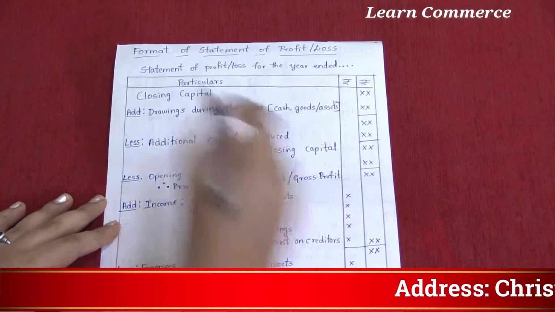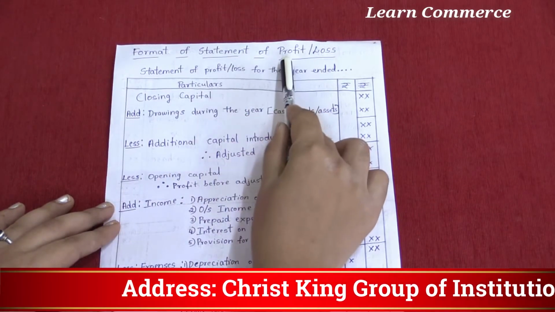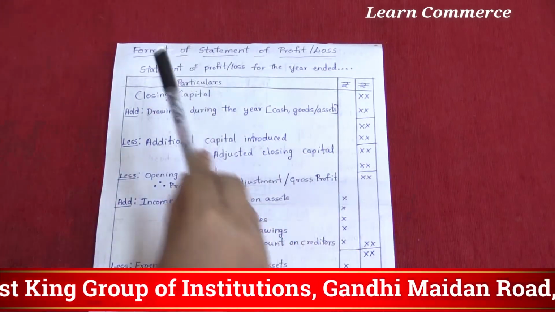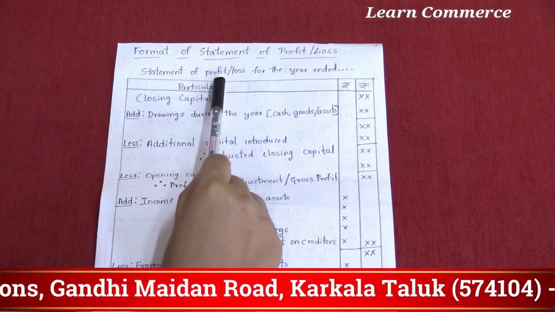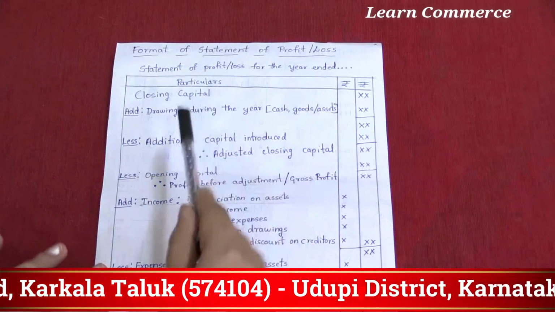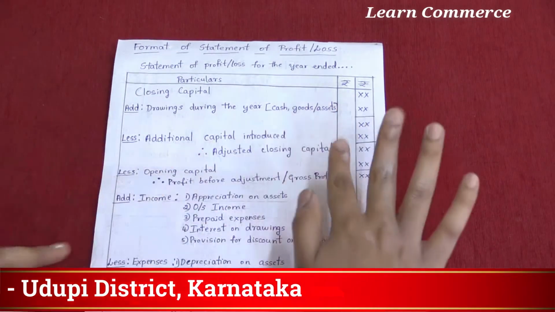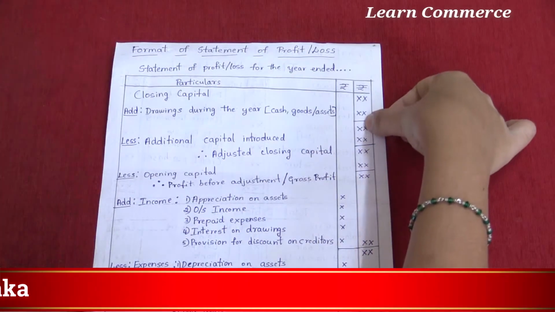Next one, format of statement of profit or loss. Okay, let's start. We have to write the heading, that is statement of profit or loss for the year ended. So there are 3 columns: particulars column, inner amount column, outer amount column.